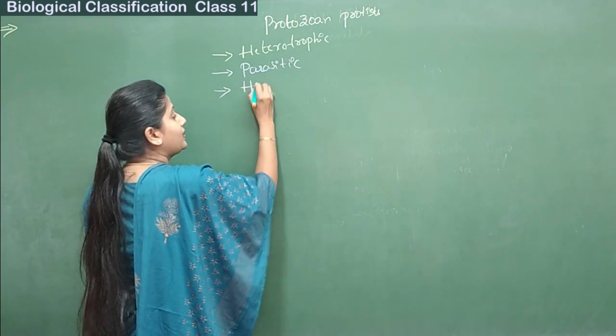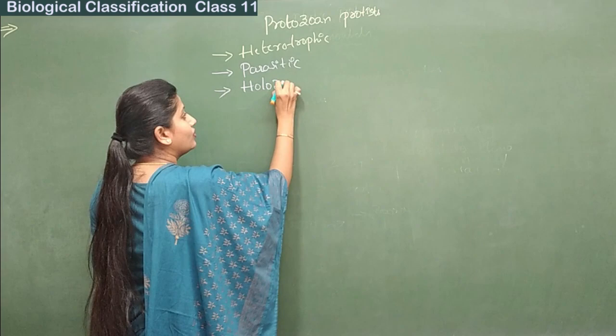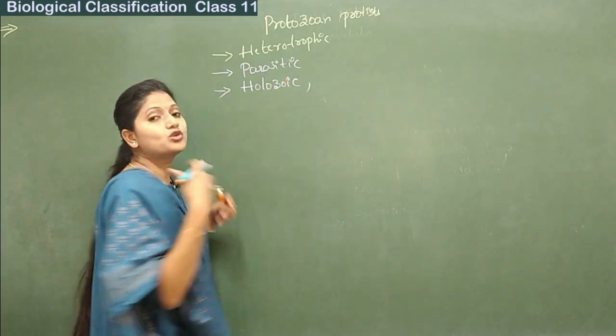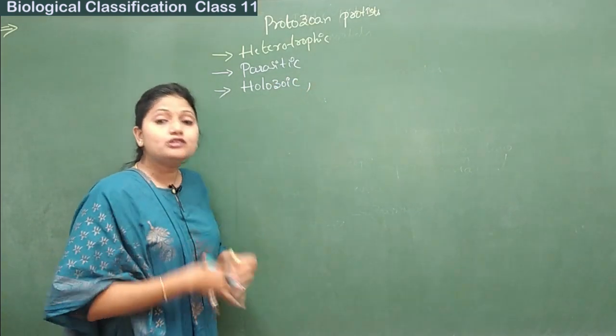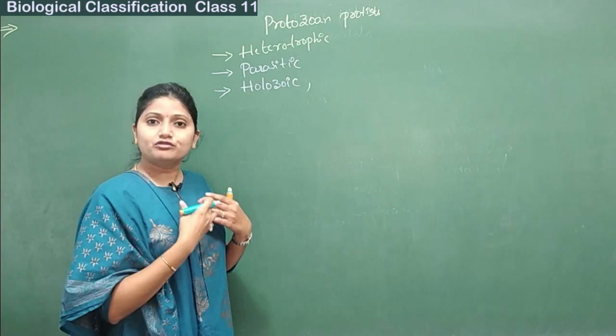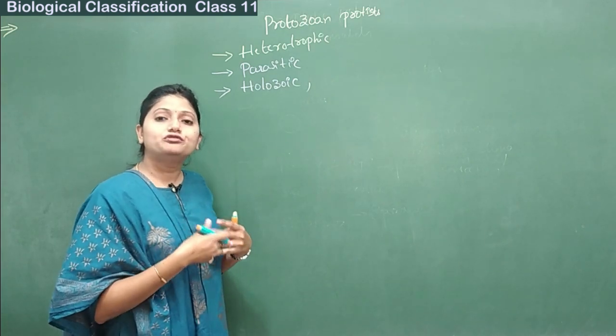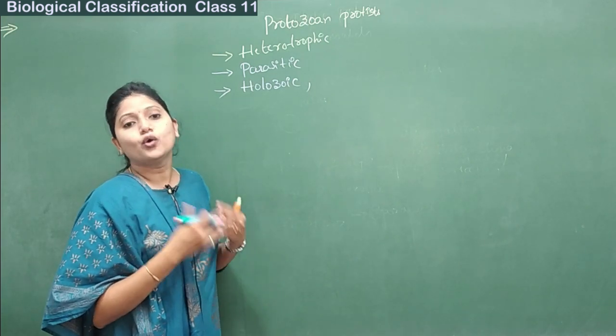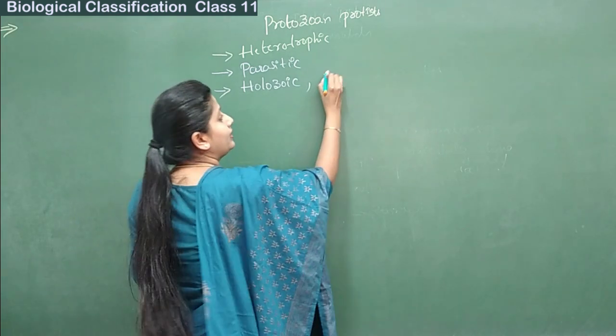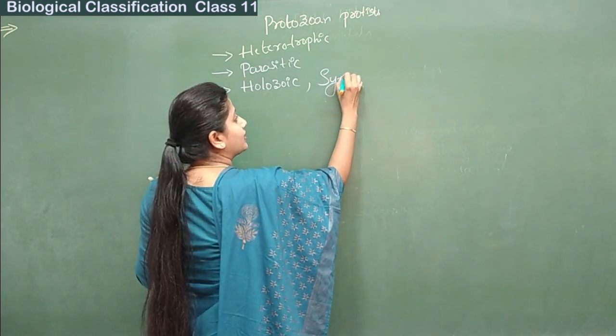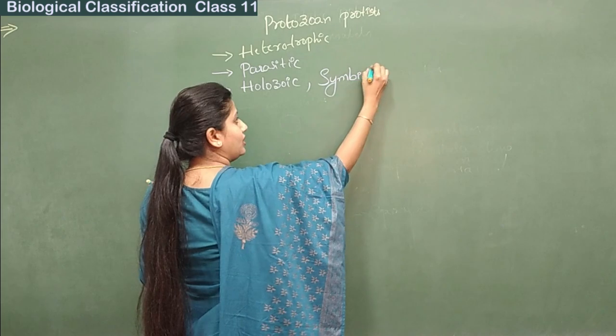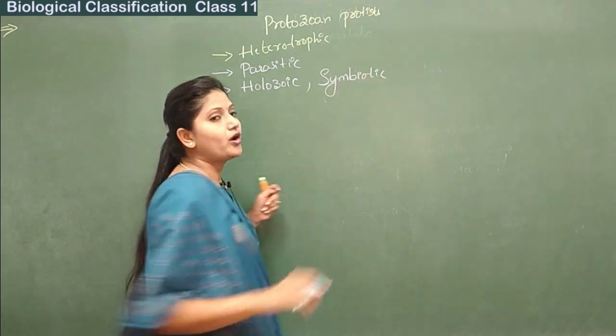Alright, they can be holozoic. What is holozoic? Holozoic is ingestion directly. Ingestion of the food and the processing of the food internally is called holozoic. Or they can be symbiotic.